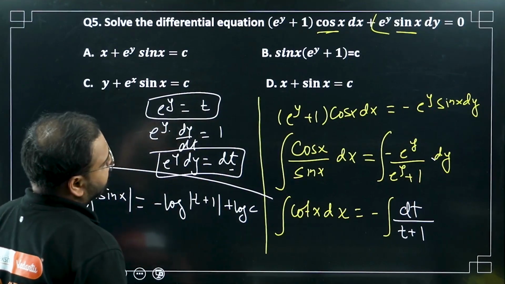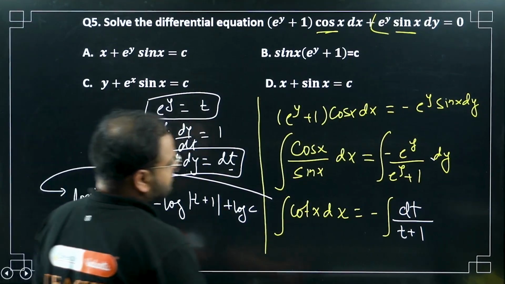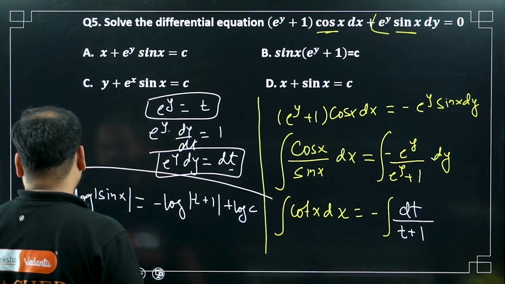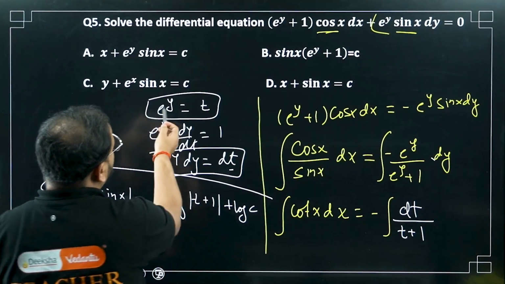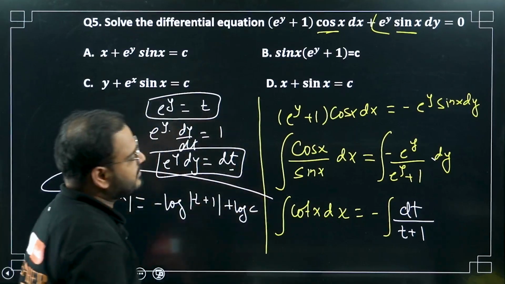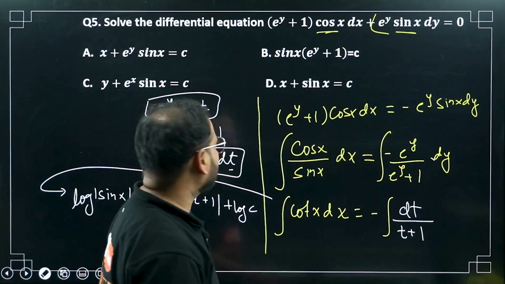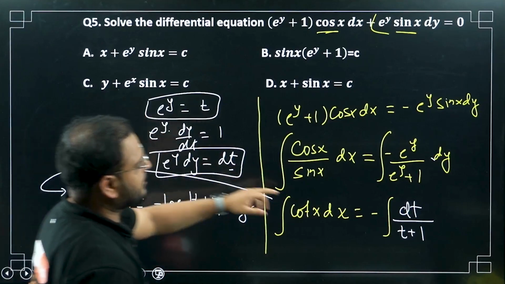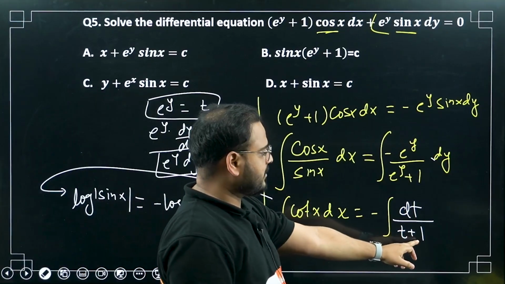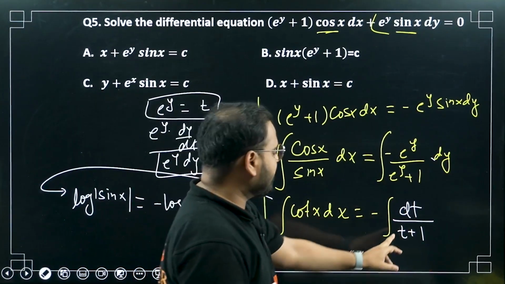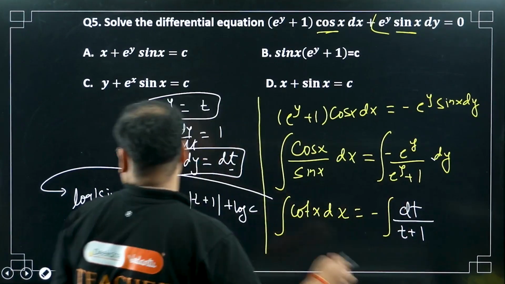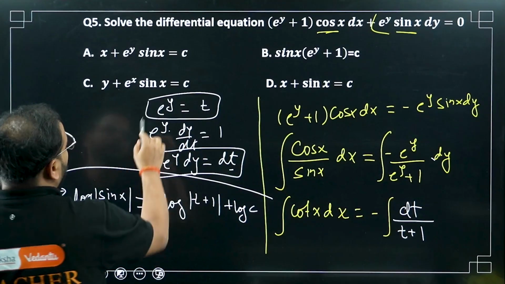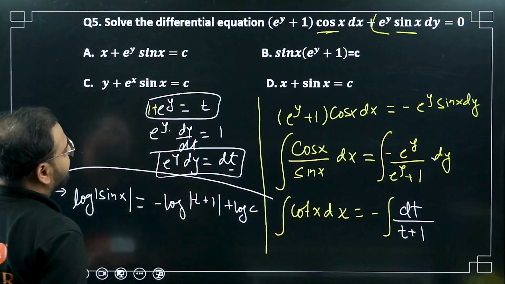Okay. Yes. So basically I have done one thing. I can take this now over here also, 1 plus e^y as t. Even that will not make a difference. Can you see that? If I take 1 plus e^y instead of taking it as log of t plus 1, the answer will be the same. I can take that as t. So one change I want you to do: 1 plus e^y equals t.